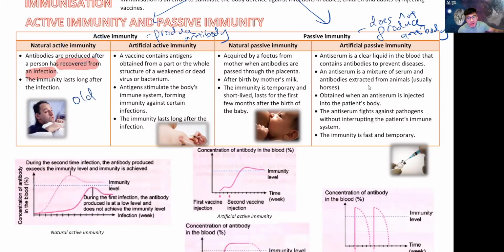You get sick, okay? Because when you get sick, getting sick is natural. And when you get sick, your body will respond by producing its own antibody. So this is active. All right, so what's the bad thing about this? You might say, sir, we have been doing this for the longest time, thousands of years. This is the oldest method of getting active immunity. So why do we still need artificial? Because you see, some disease, you cannot get it.